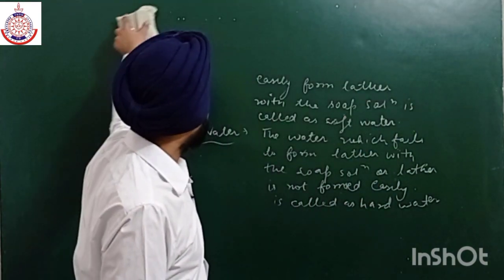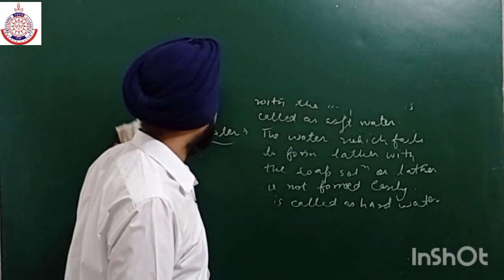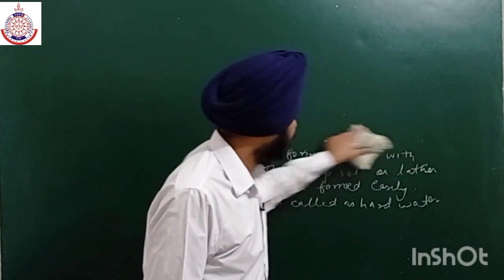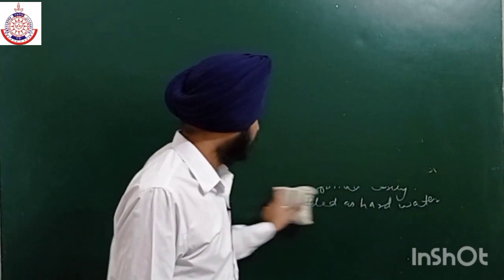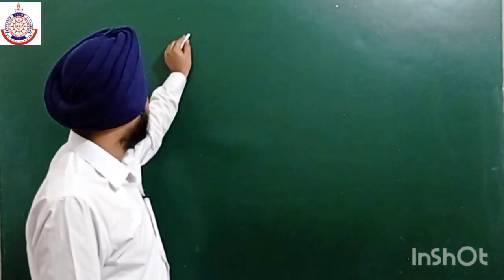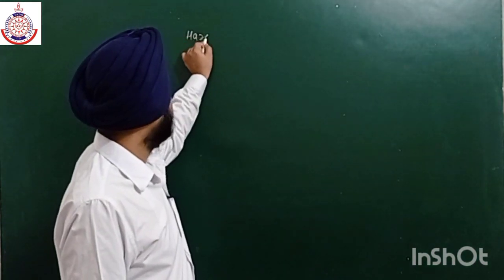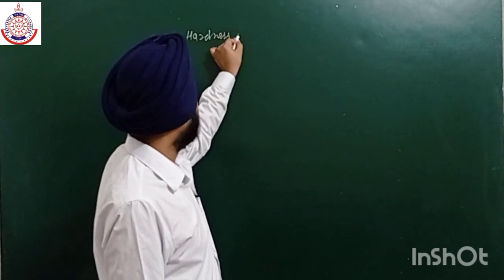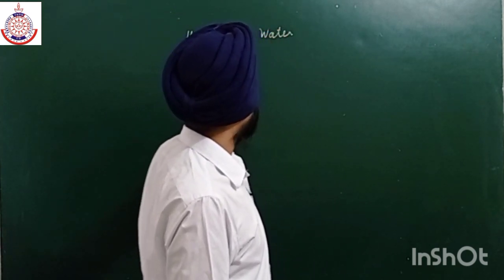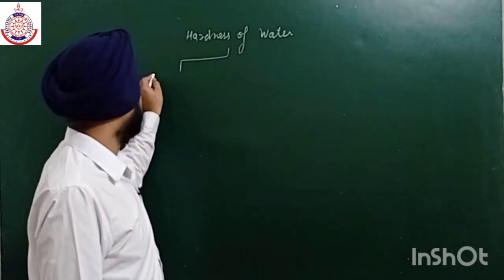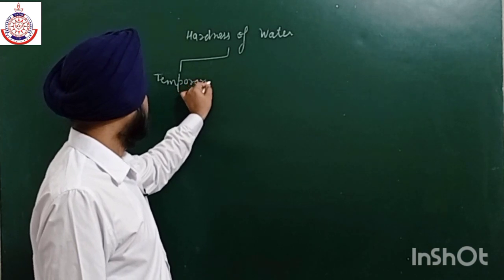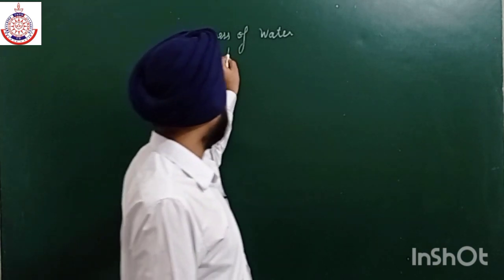What are the causes of this hardness, and how many types of hardness do we have in hard water? There are two types of hardness of water. The first one is temporary hardness, and the second one is permanent hardness.